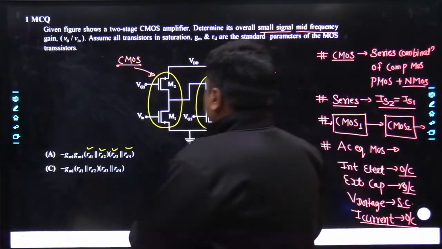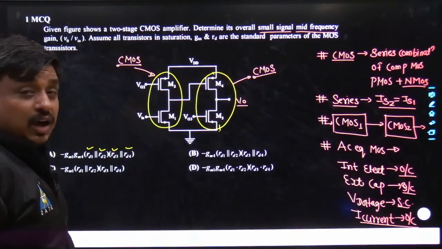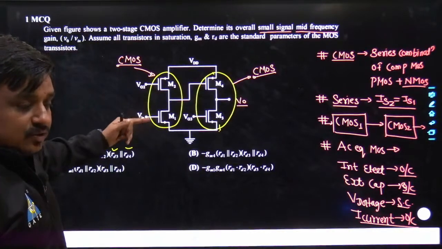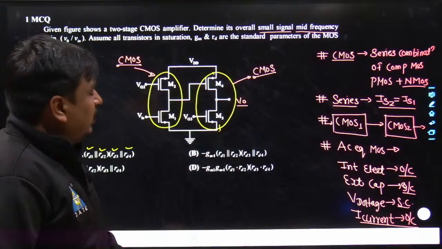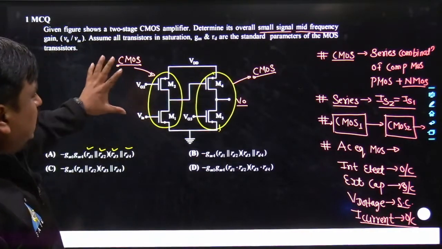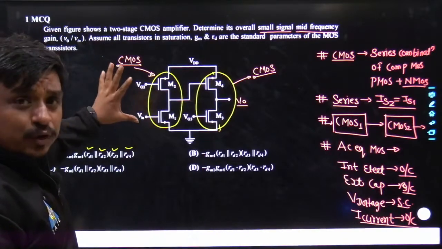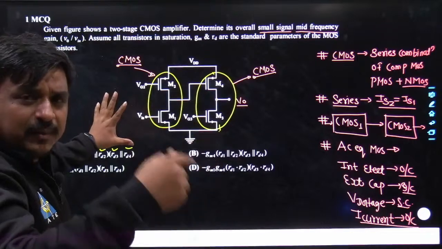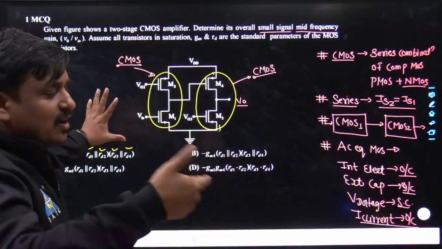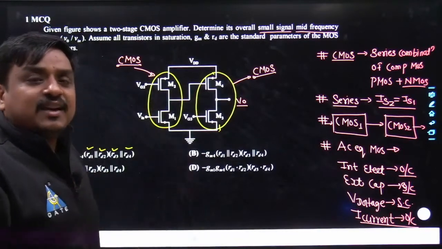So what I am going to do, just try to understand what I am saying. Whenever you have this sort of problem, and if you are focusing on finding the gain offered by the system, may I know? Gain, maybe a voltage gain, maybe a current gain, maybe a trans resistance gain, maybe a trans conductance gain. Which type of analysis has to be done? Obviously the AC analysis has to be done.